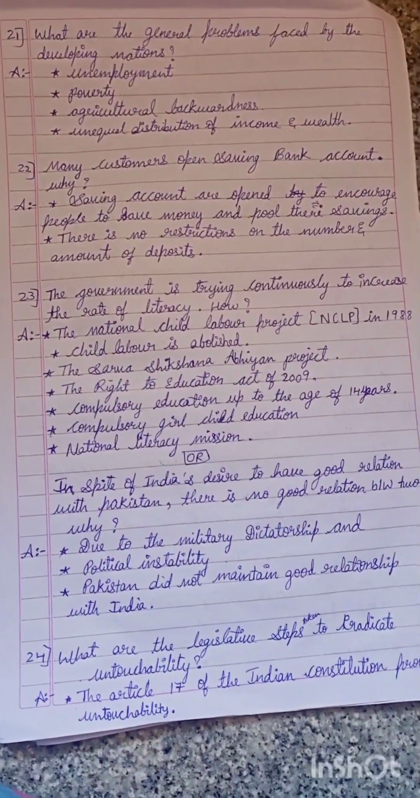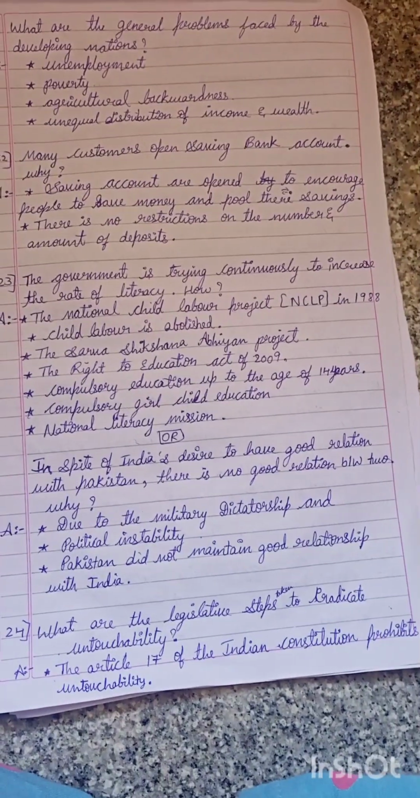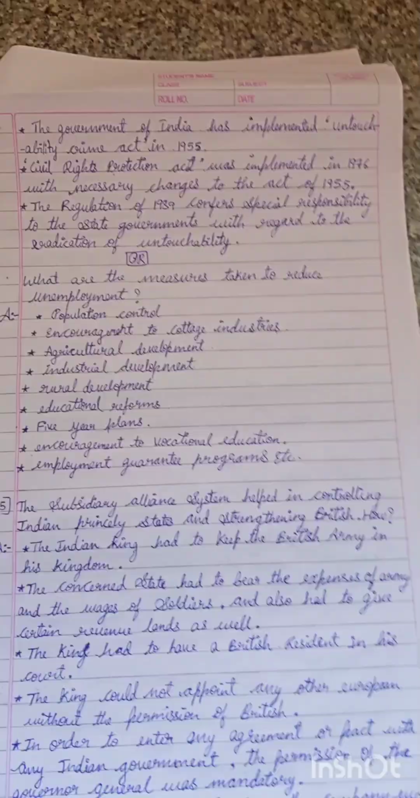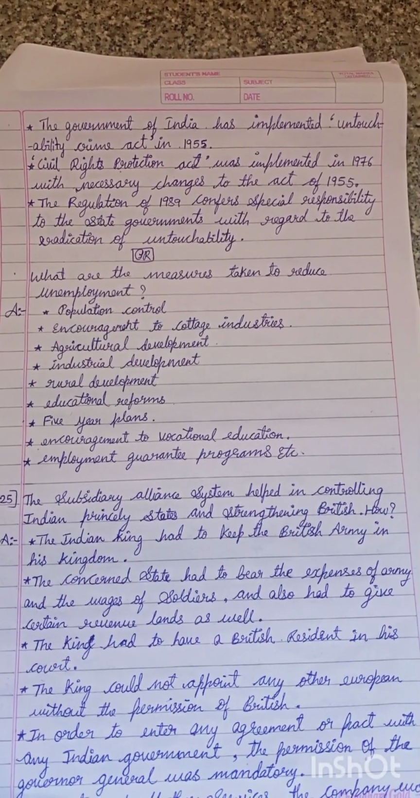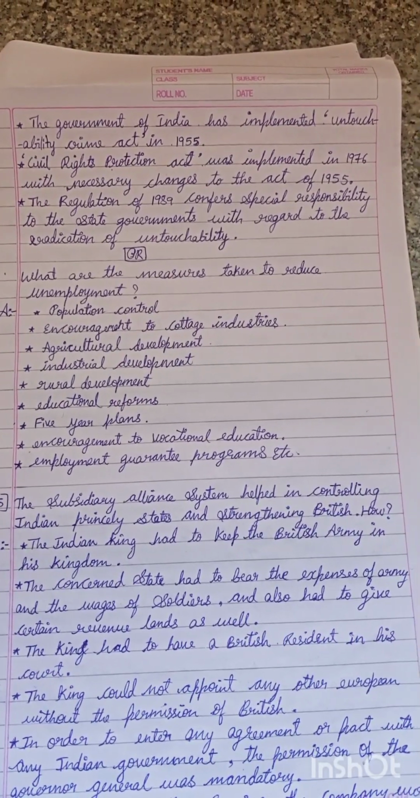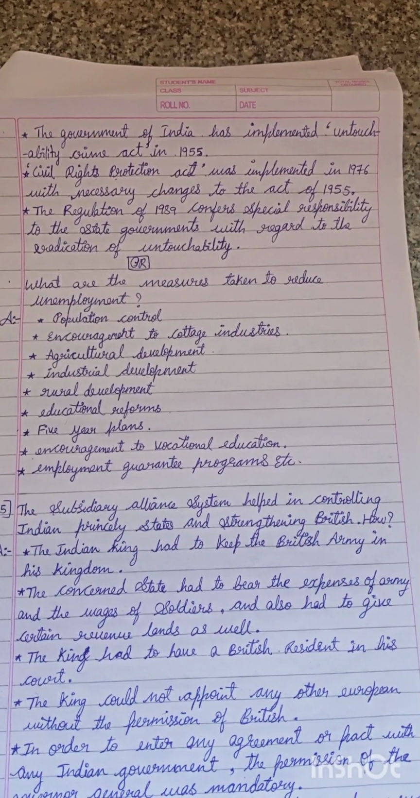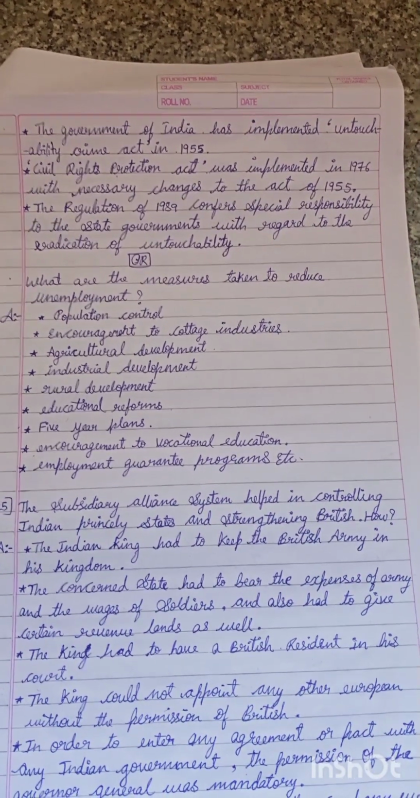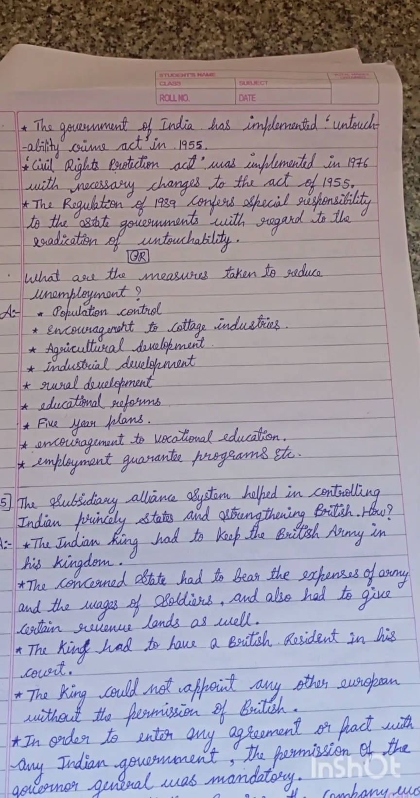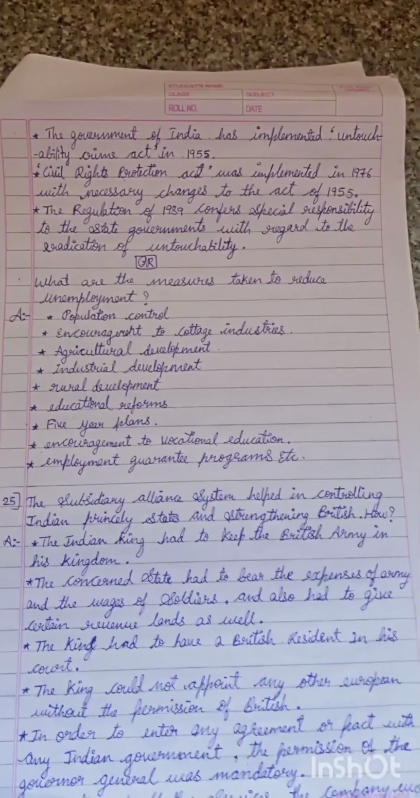What are the legislative steps taken to prevent untouchability? Article 17 of the Indian Constitution prohibits untouchability. And the Government of India implemented the Untouchability Offences Act in 1955. The Civil Rights Protection Act was implemented in 1976 with necessary changes to the Act of 1955. The regulation of 1989 confers special responsibility to the state governments with regard to the eradication of untouchability.